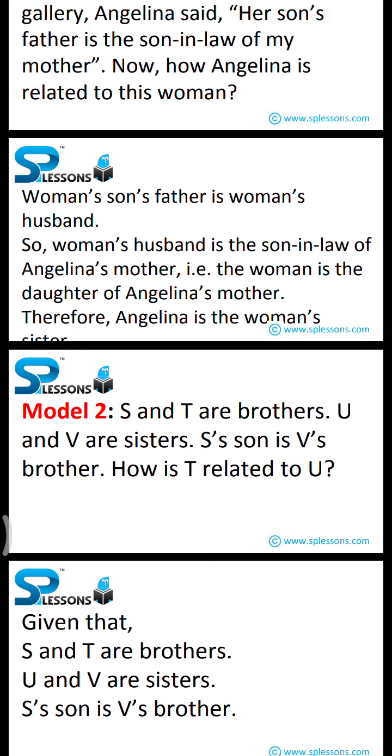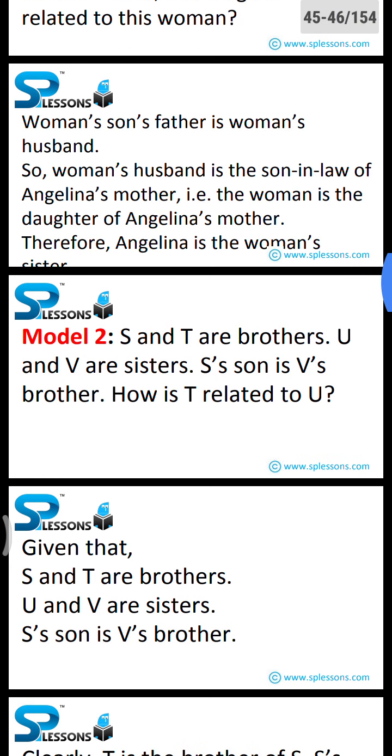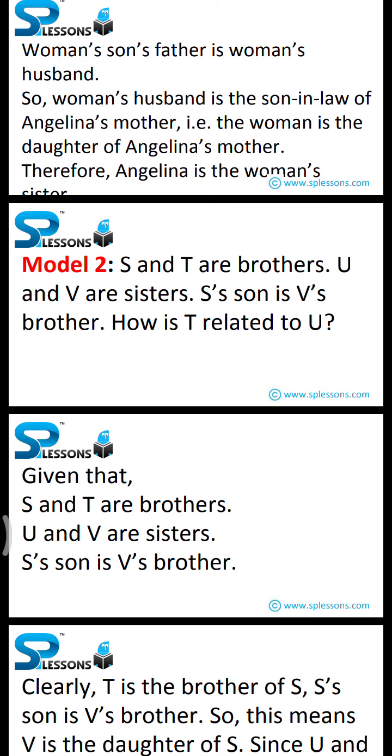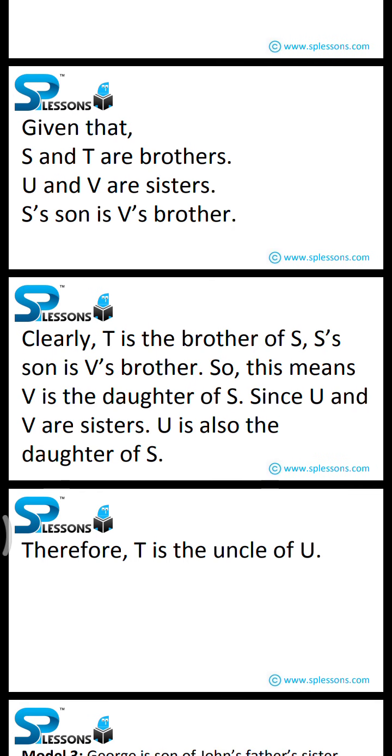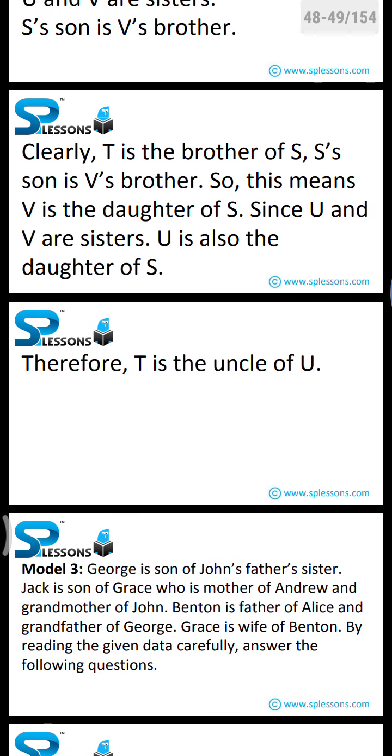Model 2. S and T are brothers. U and V are sisters. S's son is V's brother. How is T related to U? As mentioned in the question, S and T are brothers, and U and V are sisters. So, how is T related to U? S's son is V's brother. Clearly, T is the brother of S. Since S's son is V's brother, this means V is the daughter of S. Since U and V are sisters, U is also the daughter of S. Therefore, T is the uncle of U.